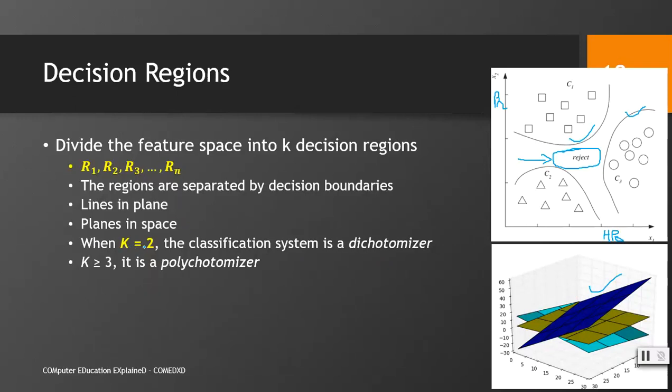When k is equal to 2, the number of classes is equal to 2, and the classification system is a dichotomizer. For example, instead of these lines, I just have one line over here. So this line would be called a dichotomizer. If there are more than 2 classes, then we will have a polychotomizer. So in this case, we have these 3 lines. Each of these 3 lines is known as a dichotomizer, but collectively they are known as a polychotomizer.